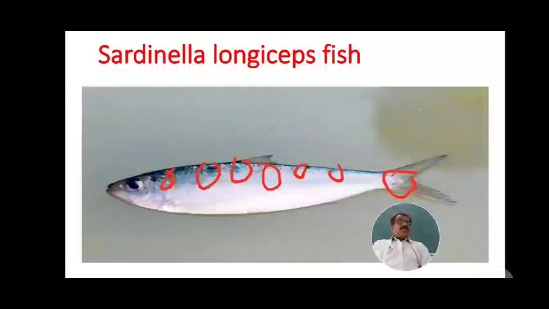Sex ratio and fecundity, generally 38,000 to 80,000 eggs, are all included in reproduction. Then the important point is the maturity stages of the oil sardine and fishery, how these fishes are caught, which we will see in the next period.